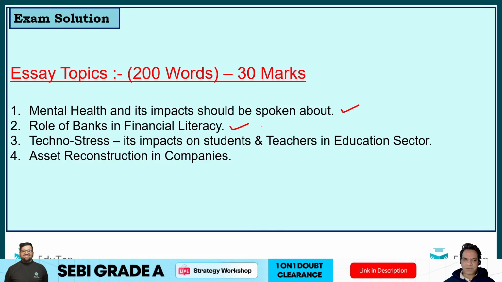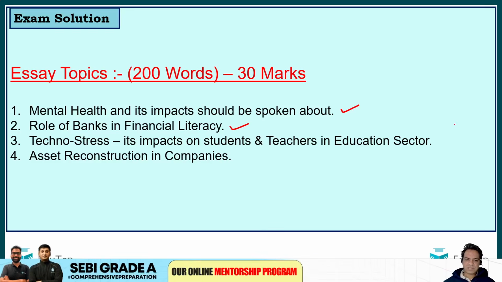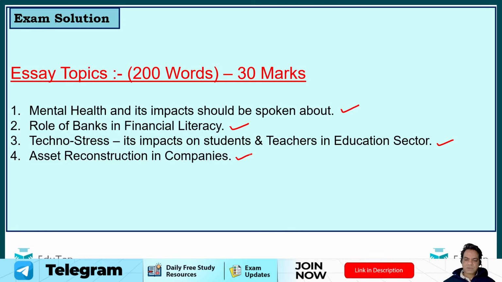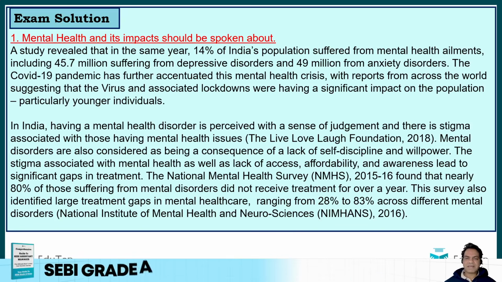Second important topic. Third was techno stress and its impact on students and teachers in the education sector. And fourth was asset reconstruction in companies. So most of the students told me, sir, they chose either topic number 2 or topic number 4, considering SEBI is inclined towards economy, commerce, finance, and all that. But you can choose any of the 4 topics, guys. It does not make any difference.